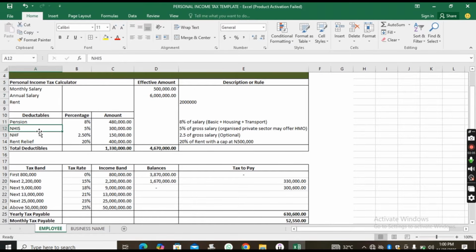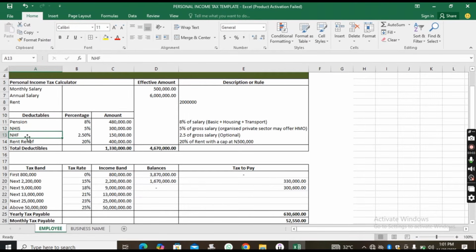Then there is what? National Health Insurance Scheme. National Health Insurance Scheme is 5%, and it is 5% of your gross salary. Now, other organized private sector employers can offer you things like HMO and the rest of it. But we are using 5%, which is the accurate percentage for National Health Insurance Scheme, and that is 5% of the gross salary.